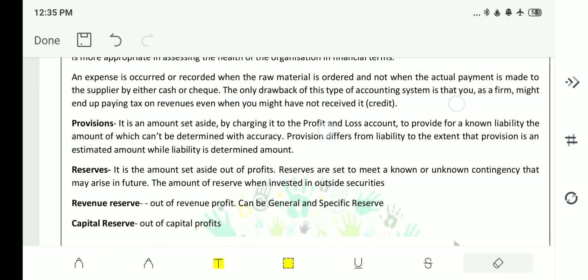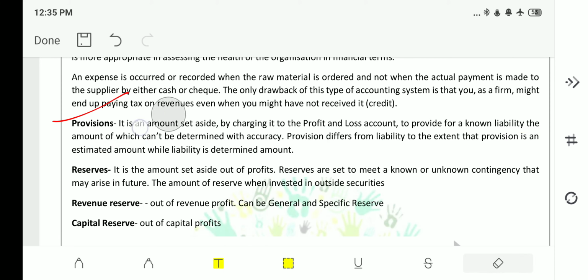There are 2 or 3 important terms that need to be discussed. We will discuss them now. It will be the last portion of this class. One is provisions, second is reserves. What is provisions? It is an amount set aside by charging it on the profit and loss account to provide for a known liability, the amount of which can't be determined with accuracy.